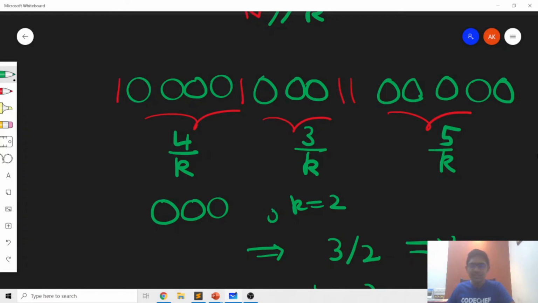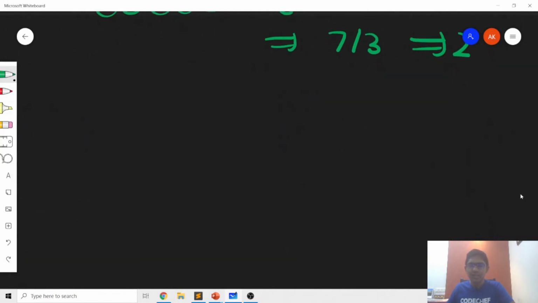So in this way, we would just keep track of how many consecutive zeros there are, and we would just add them. We would add the number of consecutive zeros divided by k, where we take integer division. So this is the general algorithm.